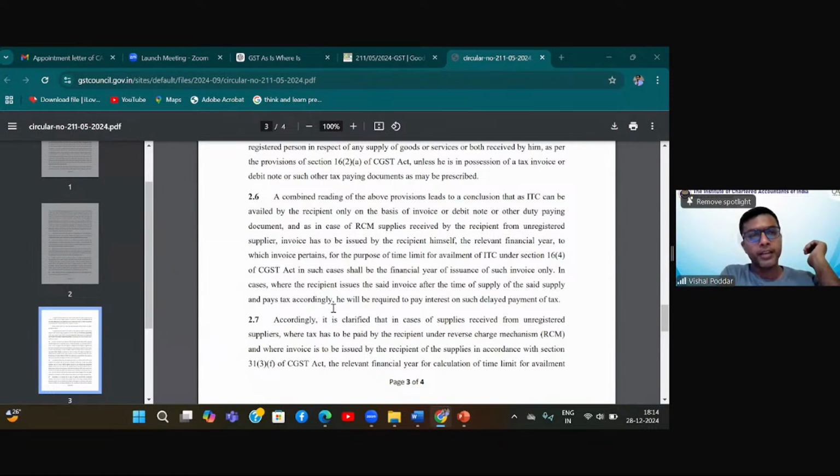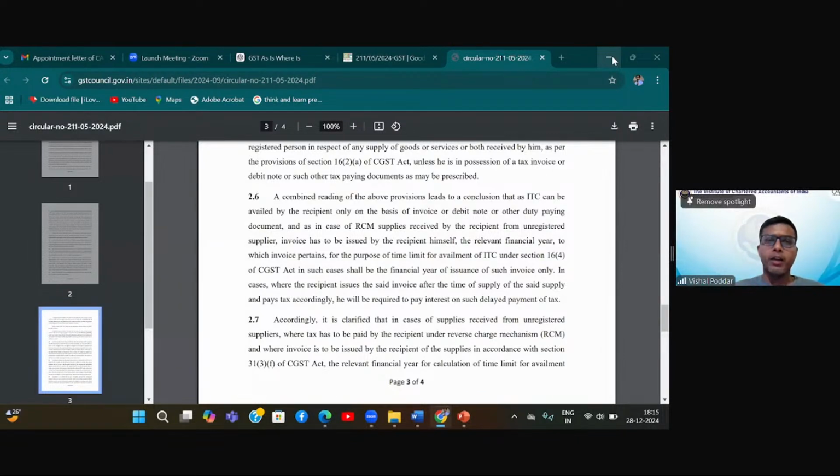In fact, you have pointed out the correct rule or the correct provision. If your question is why interest, then the answer is this rule, because as per this rule, time of supply has already happened. You were supposed to raise the invoice at that time. That was the supplier's responsibility, which you did not do. But still, the circular is providing you a relief. You do it now, you raise the self-invoice, I'll give you ITC. But for that responsibility, you have to pay interest. So that means that the recipient has to pay the interest and also claim ITC.